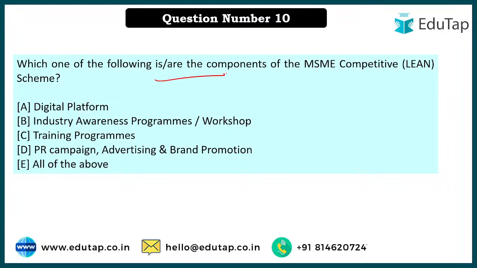Which of the following are the components of MSME competitive lean scheme? ठीक है, तो इसमें से, I understand that you can't just remember all the components because there are a lot of components in the scheme. Here you can use some gut feeling, common sense. Can digital platforms be used for spreading awareness for this particular lean concept? So that is one thing. Industrial awareness programs, workshops, will they be done? Can it be done under this particular scheme?